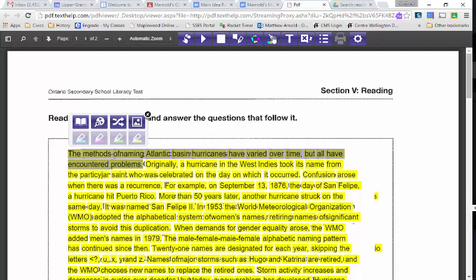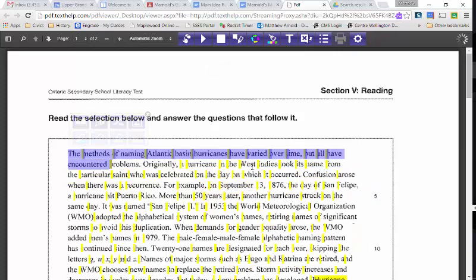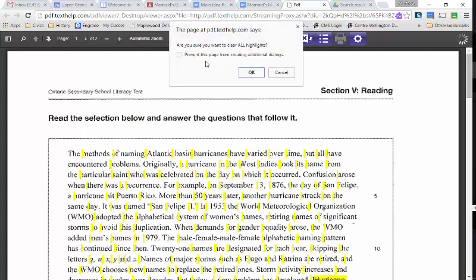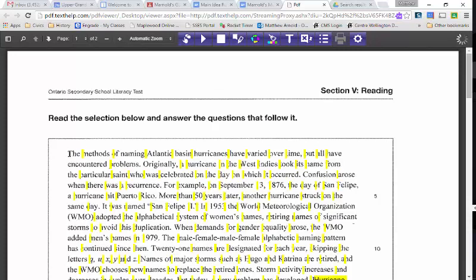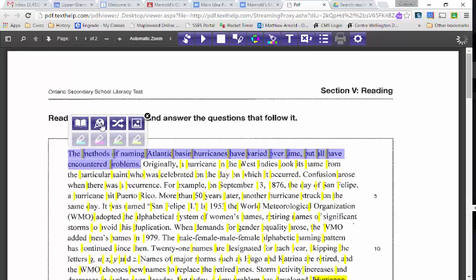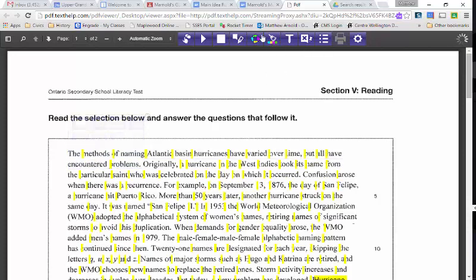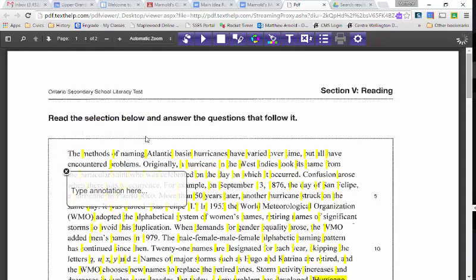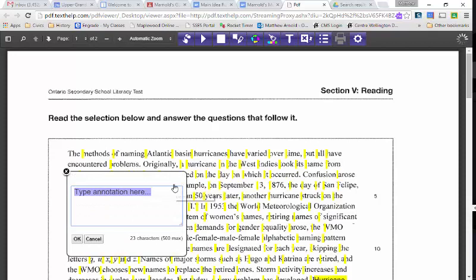So you can see here I have accidentally highlighted the entire text for this. I can go like so and highlight it and know that is a main idea, or I could put a pin next to it like so, and say main idea.